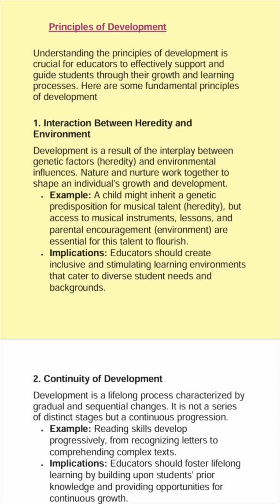Example: a child might inherit a genetic predisposition for musical talent (heredity), but access to musical instruments, lessons, and parental encouragement (environment) are essential for this talent to flourish. Implications: educators should create inclusive and stimulating learning environments that cater to diverse student needs and backgrounds.